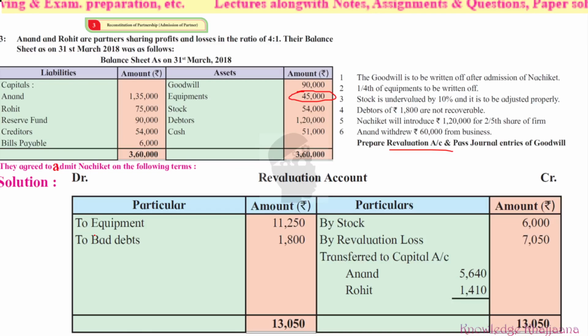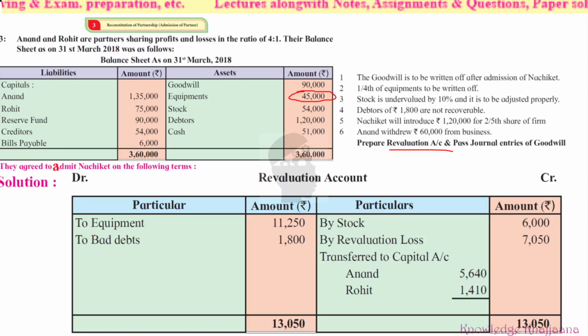So how should we give the effect? Revaluation account debit to equipment rupees 11,250. Because it is a nominal account, we have to consider it like a profit and loss adjustment account. So what do we have to give? Revaluation account debit to equipment account rupees 11,250. Then we have solved adjustment number 2.